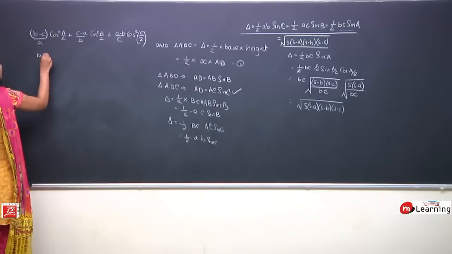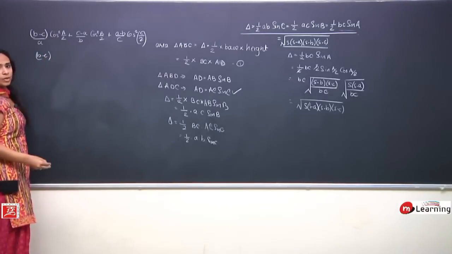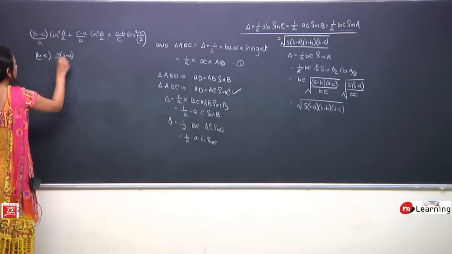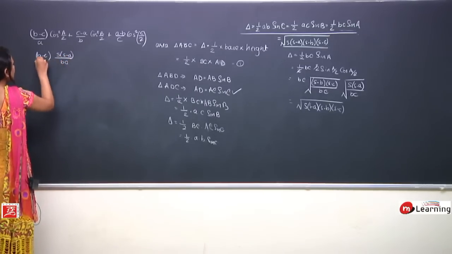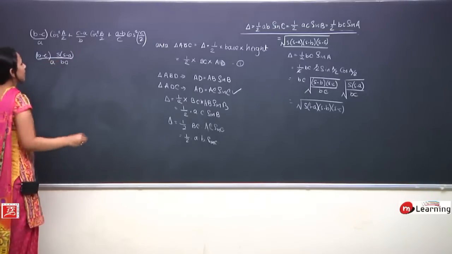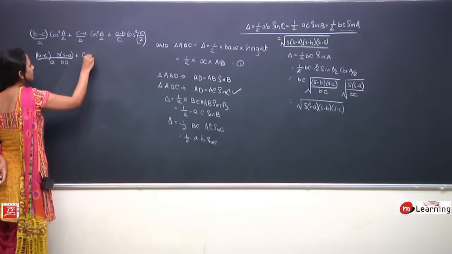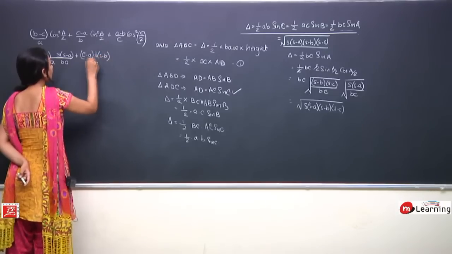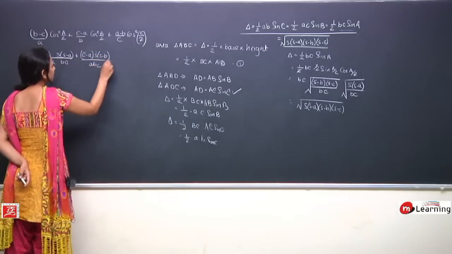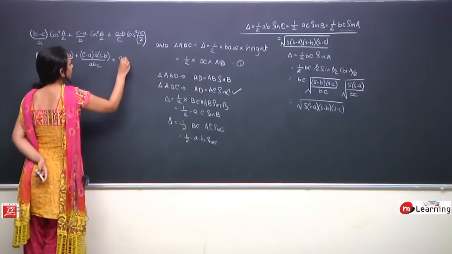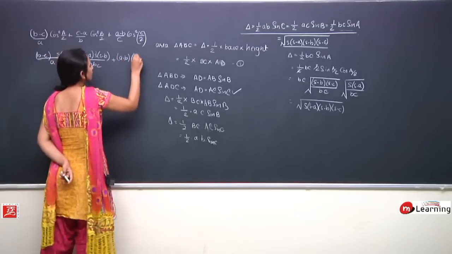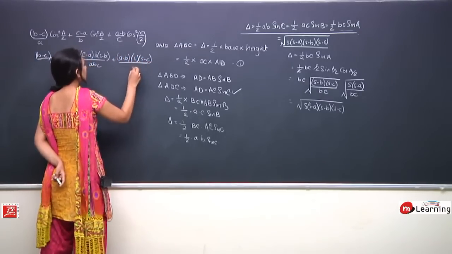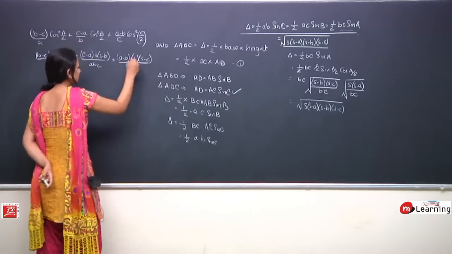This would be B minus C. In place of cos square A by 2, what will I write? S into S minus A upon BC, and I have A here. Okay. This would be C minus A into S into S minus B upon ABC. S minus C upon, it will be again ABC.